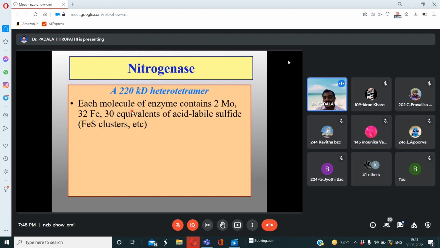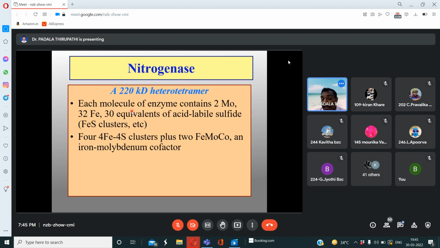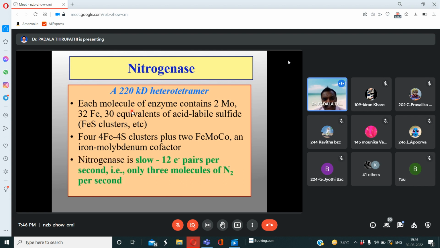At the same time, 4 iron and 4 sulfur clusters plus 2 ferrous molybdenum cofactor is present in this nitrogenase agent.